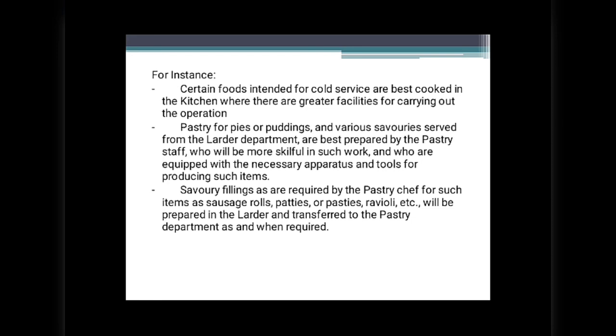Savory fillings, as are required by the pastry chef for such items as sausage rolls, patties or pastries, ravioli, etc., will be prepared in the larder and transferred to the pastry department as and when required.